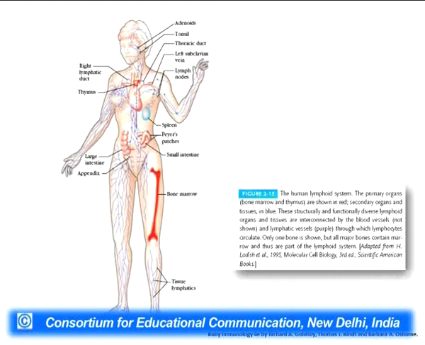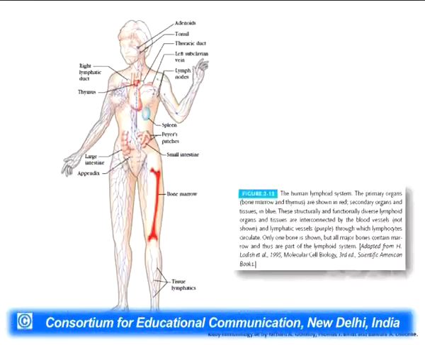The lymphoid system is basically divided into two major systems. The first one is called the primary organs of this system, and the second is called the secondary organs of this system. The primary organs comprise the thymus and the bone marrow. The thymus and the bone marrow are the organs which are responsible for the development and the maturation of the B cells. If the B cells mature, they develop in the bone marrow, while if the T helper or the T cytotoxic cells are developing, they develop in the thymus.